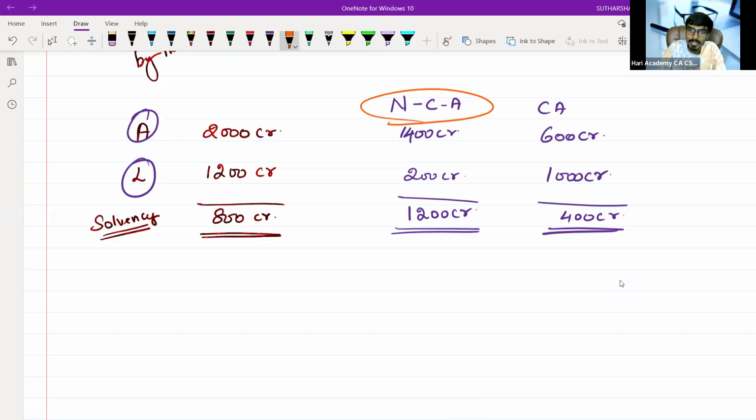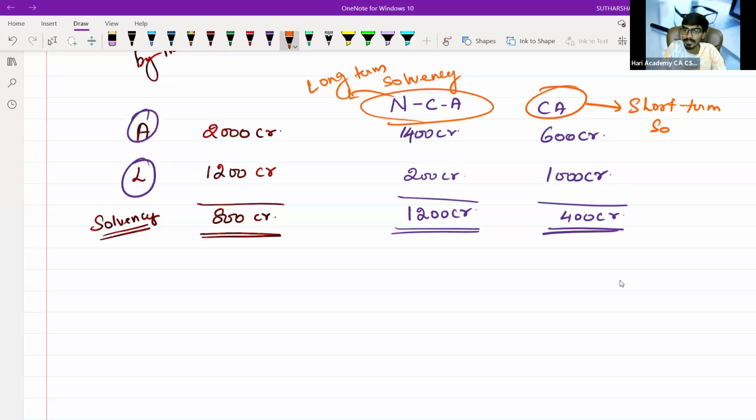So the non-current asset, what you are studying, is long-term solvency. If I merely look at it, for the long term I will be in a solvent position. I have the capability to repay and settle my liabilities. But in the short term, if you see, I am not capable. I don't have the ability to repay my liabilities. That is known as short-term solvency. This is what you will study: current asset by current liability. You will say quick ratio, quick assets by current liability. Everything comes under that.